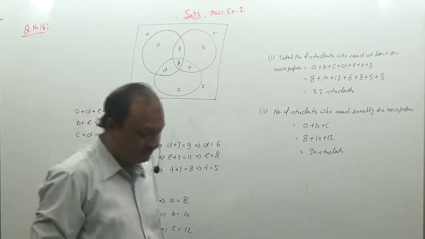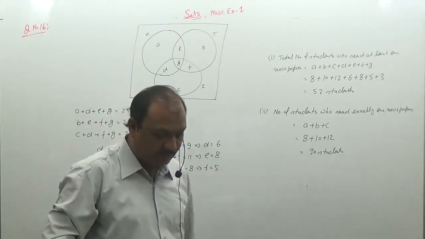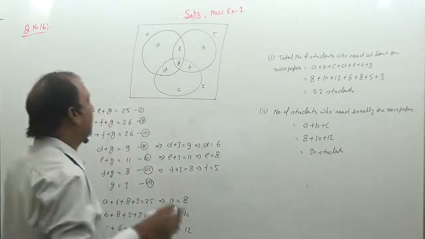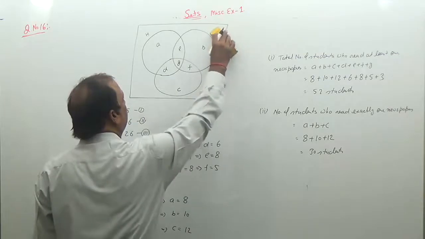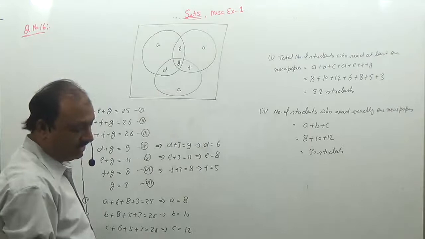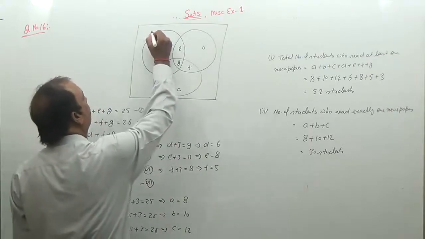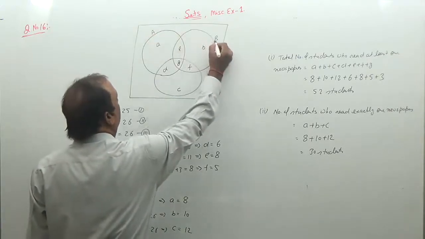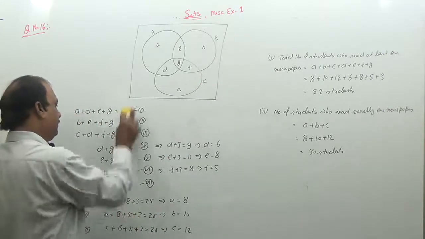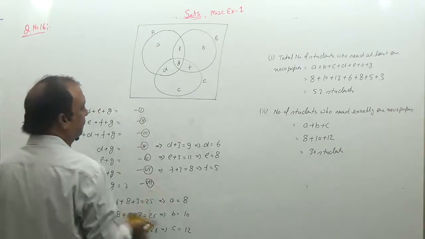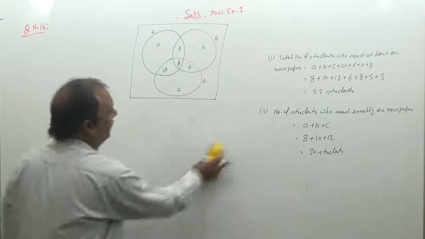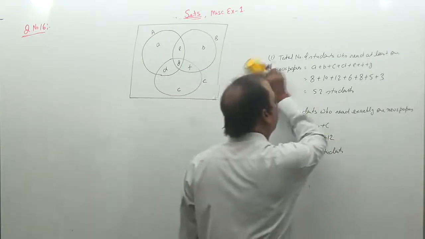In a survey, it was found that 21 people like product A. So this arrow diagram is replaced according to the question. In these questions there are three types of product: product A, product B and product C. And we can proceed with these equations. Here also we can proceed with the same equations, in the same way.